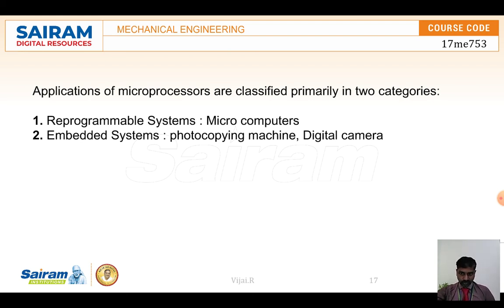Input output devices are helpful for communicating with the outside world. And here there are two things: the programmable system and the embedded system. Photocopying machines and digital cameras we call embedded systems, and programmable systems are the microcomputers, right?